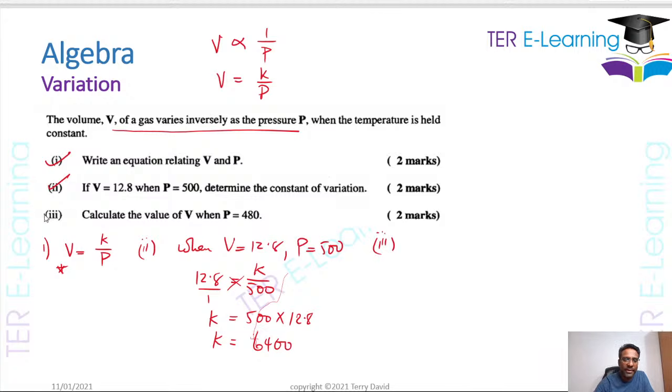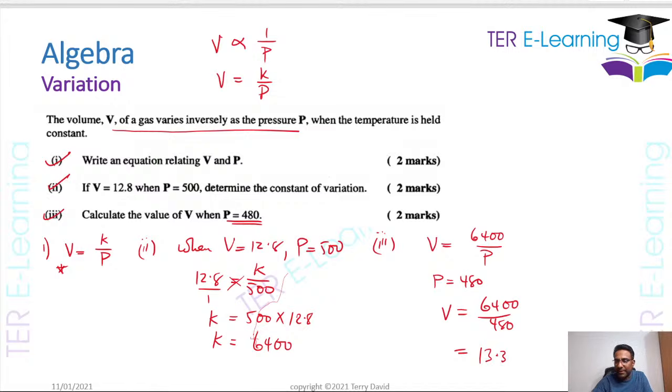And then the third part now, they want you to calculate the value of V when P is 480. The thing is, we just worked out K, right? So my equation is actually V equals 6400 divided by P. That's my equation. So what we're going to do now is substitute the value for P. P is equal to 480. So therefore V is equal to 6400 divided by 480, right? And that's going to give me 13.3 as my answer. So that's how we work a question like that.